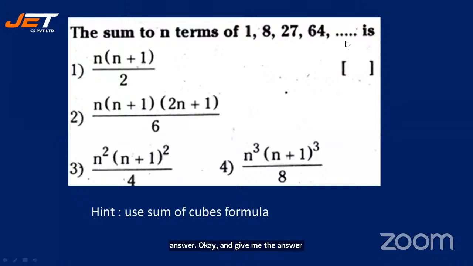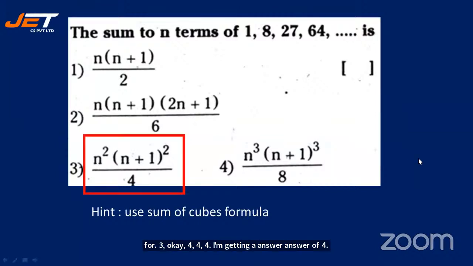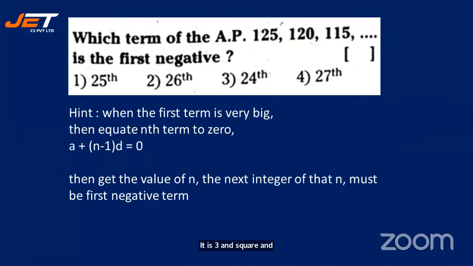Yes, let me check the chat box. Yes, 4, 3. Okay, 4, 4, 4. I'm getting a constant answer of 4. It is n square into n plus 1 the whole square by 4. All right, see the next question.